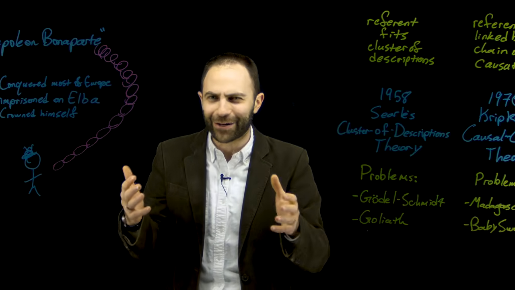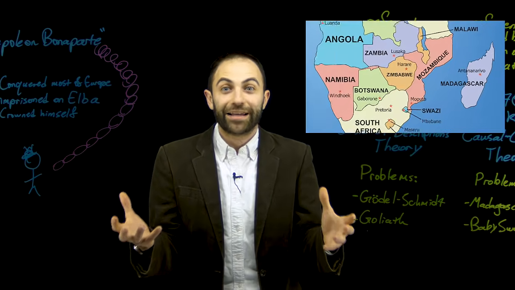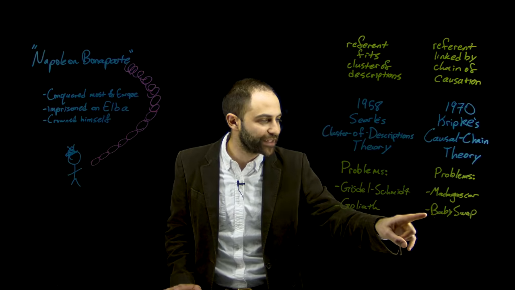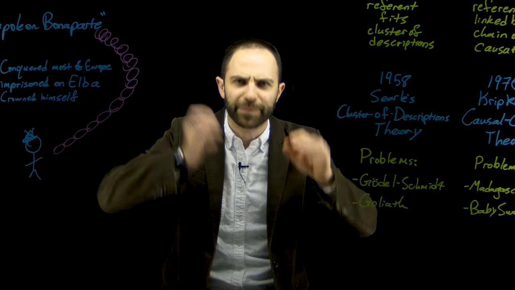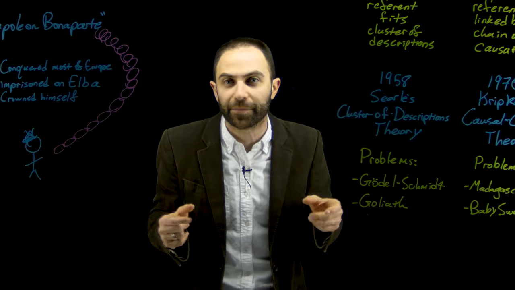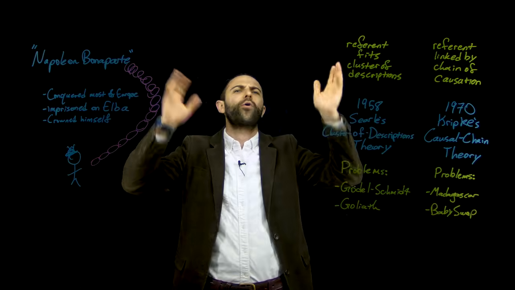The name Madagascar definitely doesn't refer to that; it definitely refers to this giant island. And Evans gives another example that illustrates the same problem with Kripke's theory, the example of a baby swap. So you've got two babies and they get their names, and they've been named. And then sometime after they're named, maybe when they're like 2 weeks old, they get swapped by accident or whatever. And then they go on to live their whole lives.